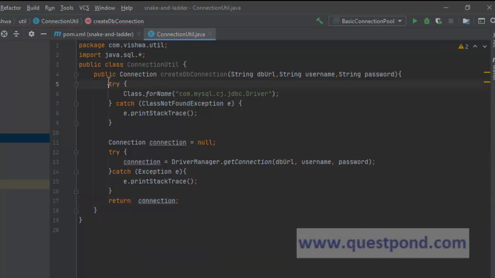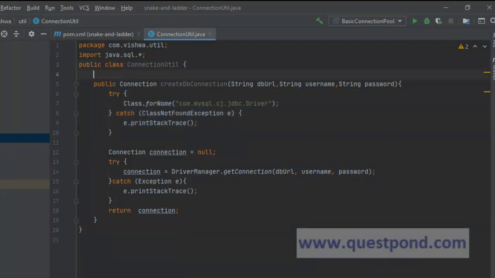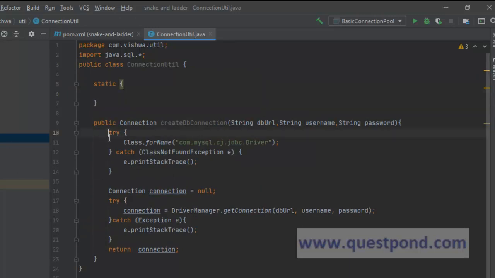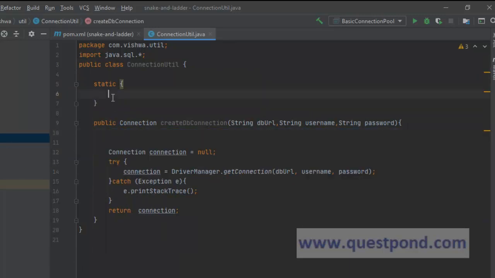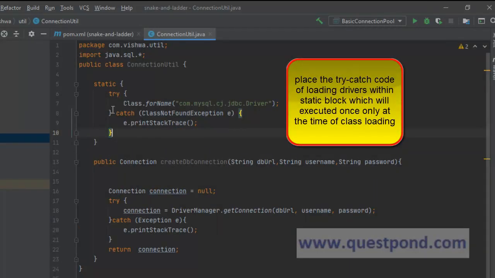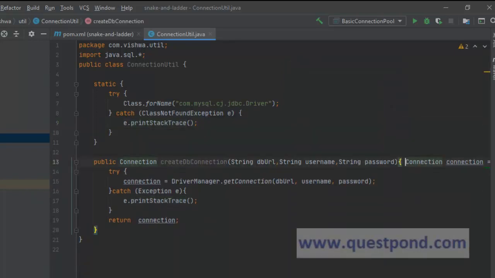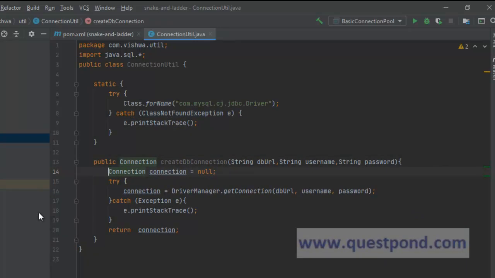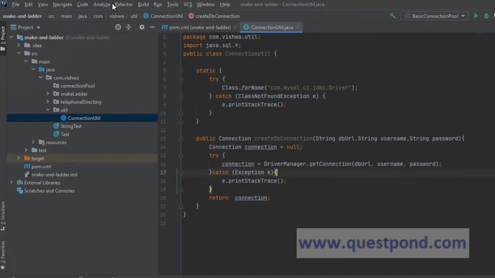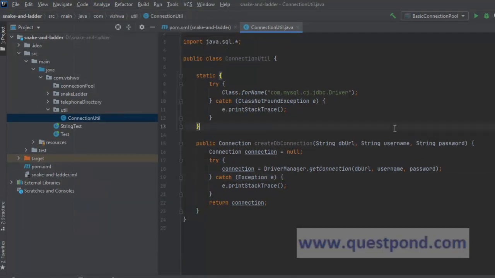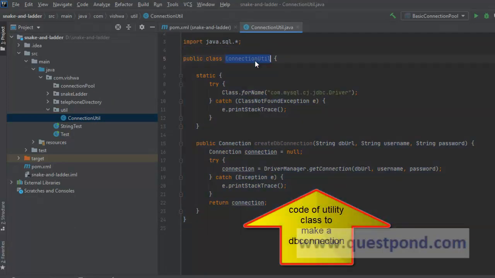One thing is, this try catch of loading can go within a static block. So we can create a static block. A static block is evaluated early, at the time of class loading. So we can place this within the static block so that it does not get loaded each and every time. So this is how the code looks for making the connection. Again, as usual, we will format our code so that it looks a bit better. This is the utility class which allows us to create a DB connection.